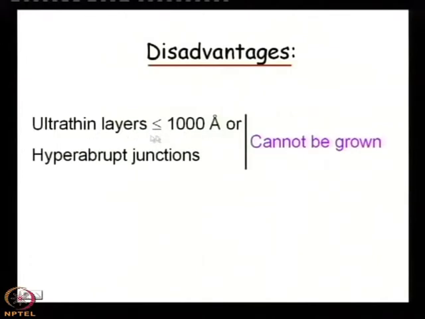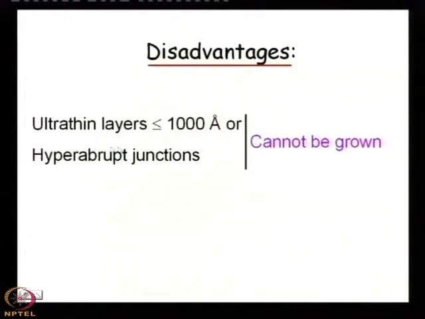But modern devices need ultra thin layers as well as hyper abrupt junctions.